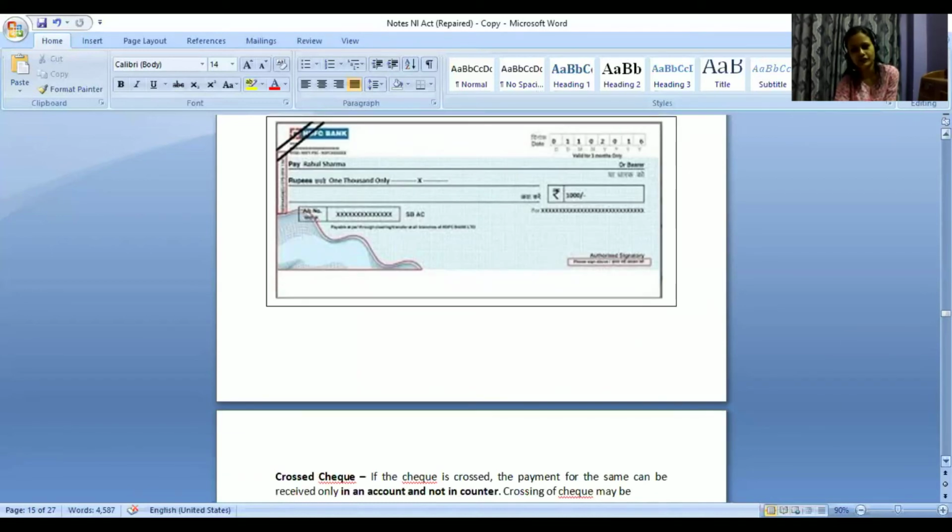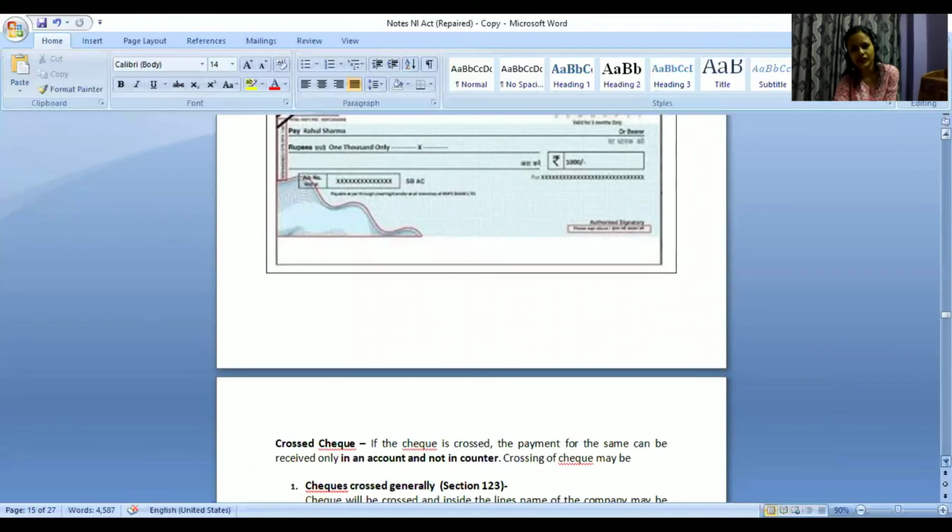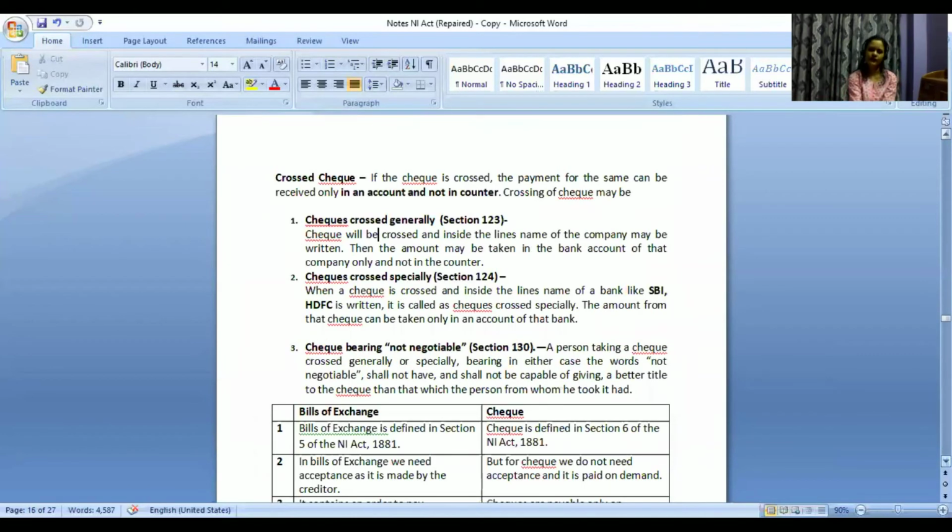So these are the 2 differences, okay: cross generally under section 123, cross specially under section 124. You don't need any sort of technicalities or anything. You just need to remember the sections and the types. 2 types, generally and specially. Generally is 123, specially is 124. Generally is when the name is written, the person or entity can clear the amount in any bank. Specially is that the person needs to have an account in that specific bank only.